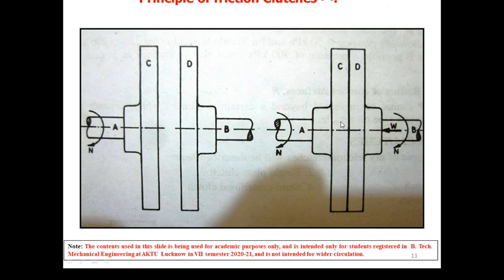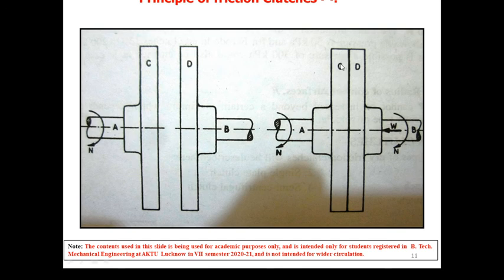From the center to this radius is known as the effective mean radius of the friction surface. How can we compute the torque? Torque is equal to the multiplication of coefficient of friction, axial load, and this distance from the center, that is r, the effective mean radius.